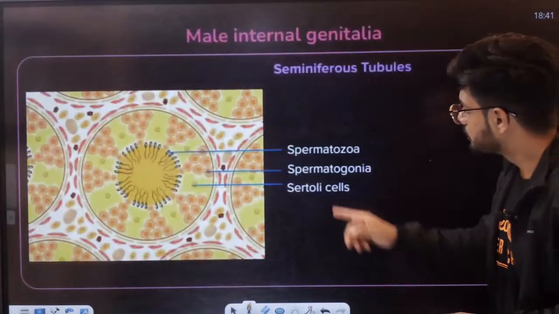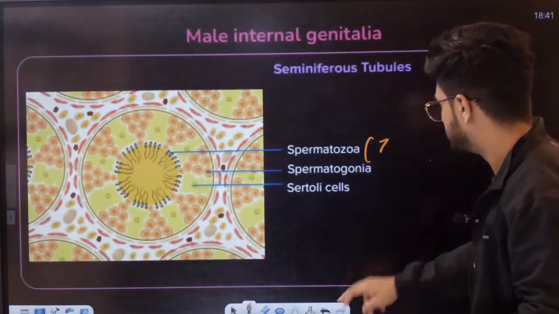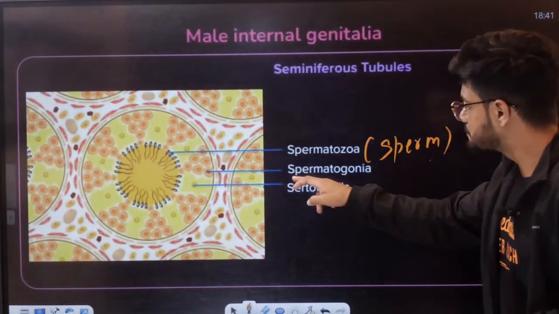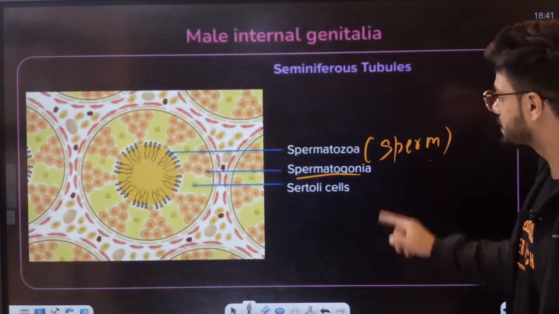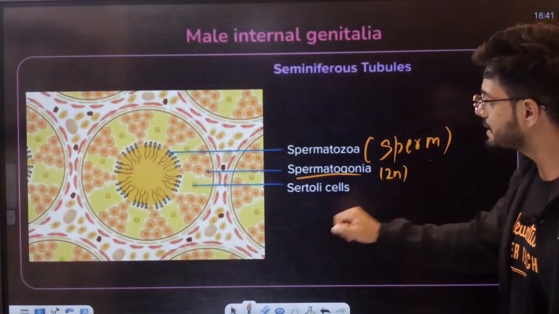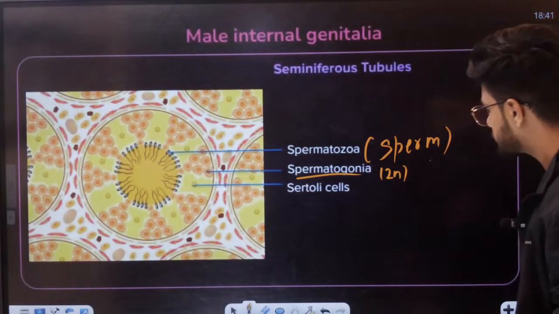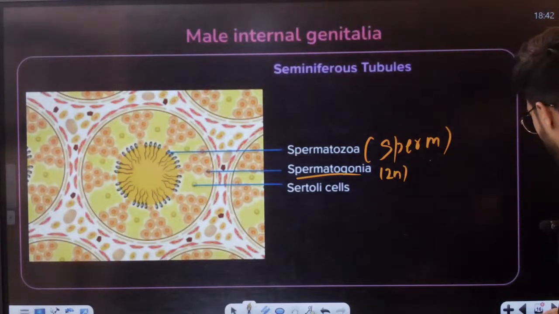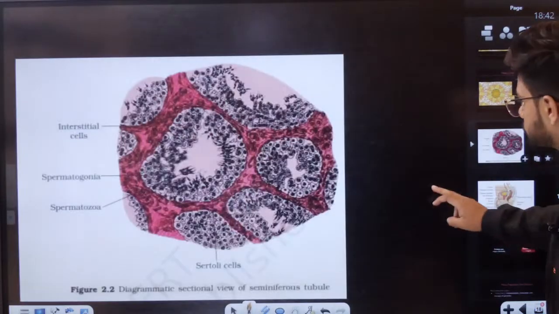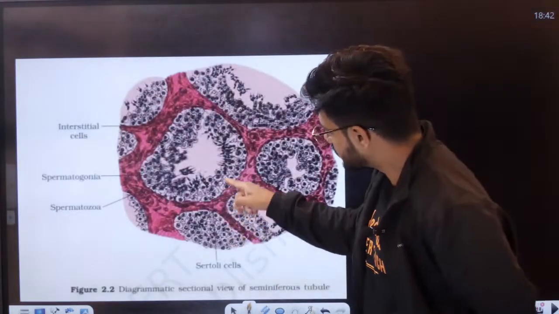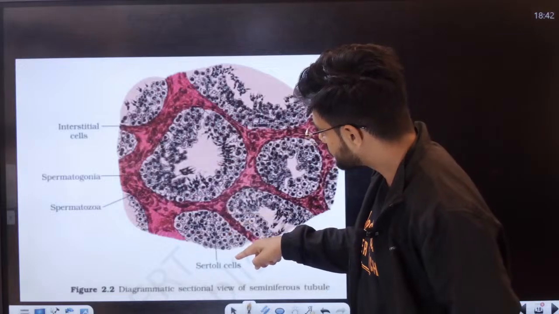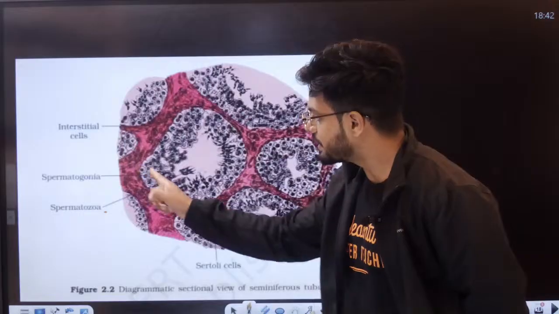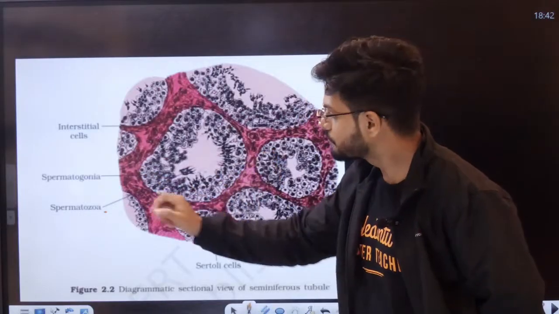Okay. Students, see this. Can we see here? Spermatozoa is also called the sperm. Then spermatogonia is the male germ cell which is diploid in nature. The Sertoli cell is also here, students. Can you see here? Here we have the Sertoli cells. Yes, sir, Sertoli cells. Spermatozoa is the sperm. Spermatogonia is the male germ cell here.